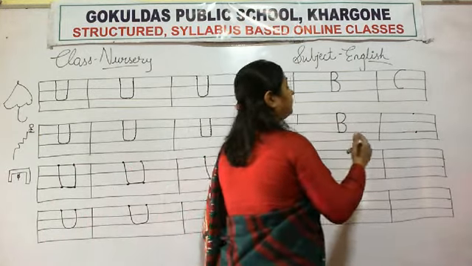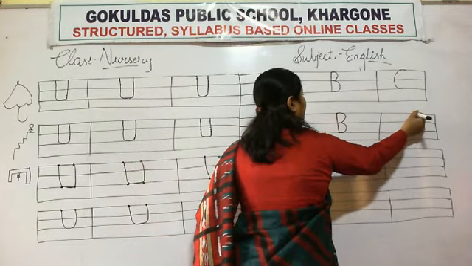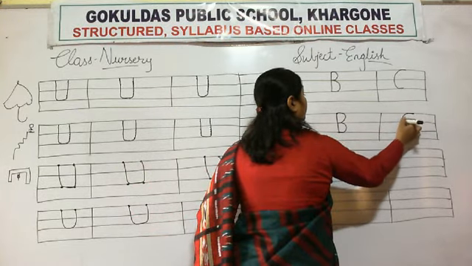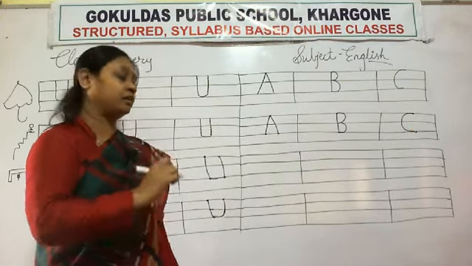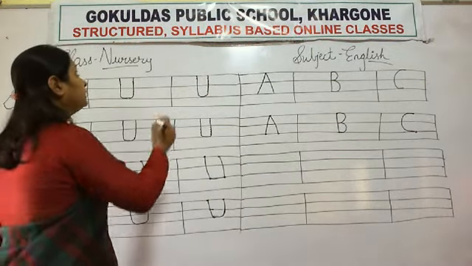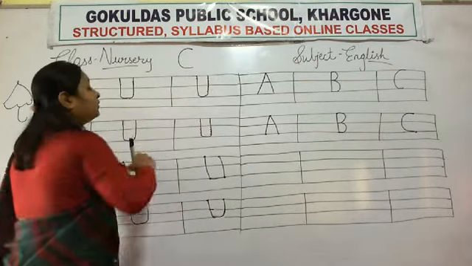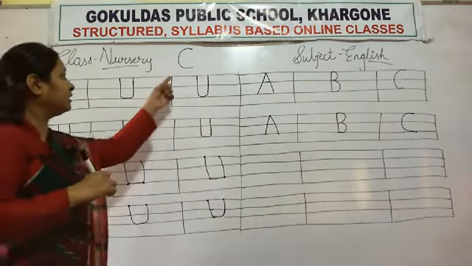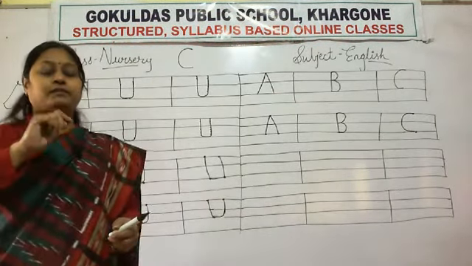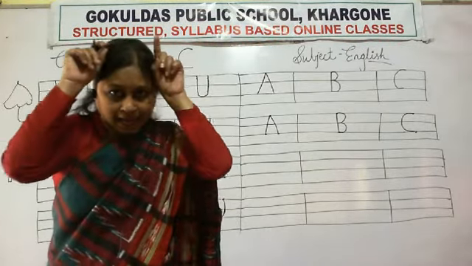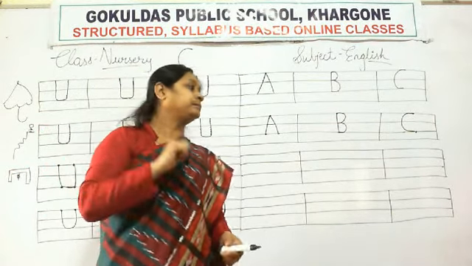Okay. Then we will write letter C. How you will write letter C? You will start from upper dot to second dot. Okay. Make a half curve like this. So which letter is this? Letter C. C for cup. C for cat. C for children.